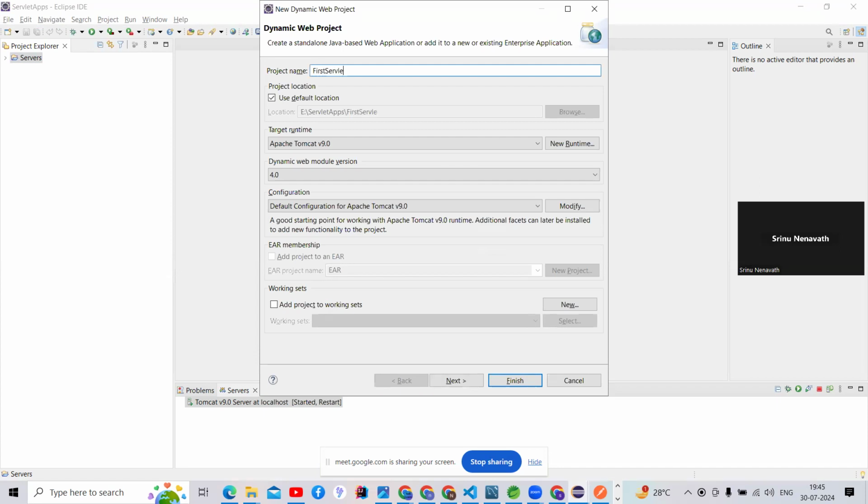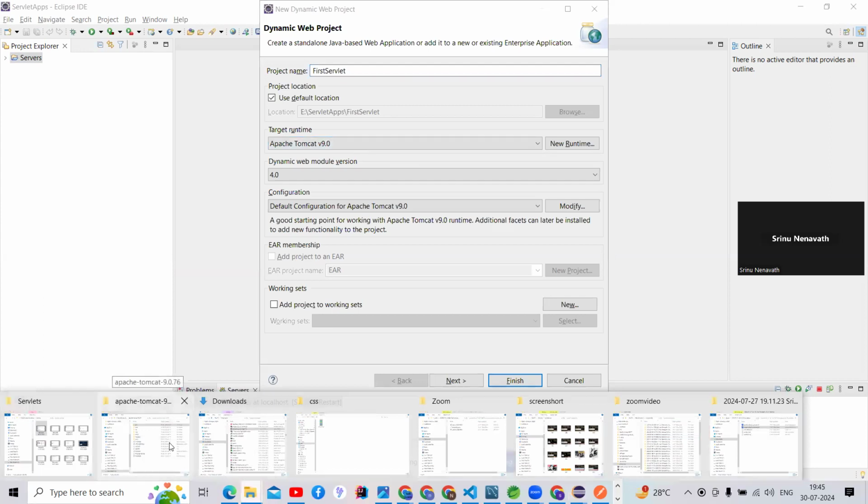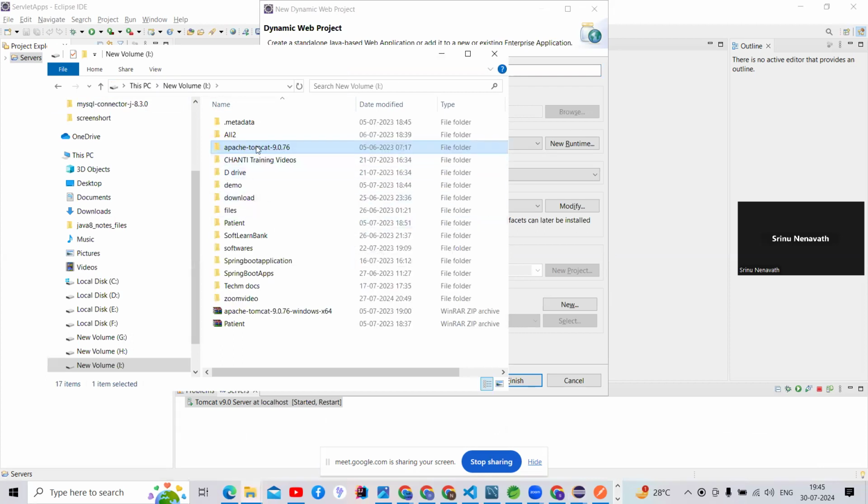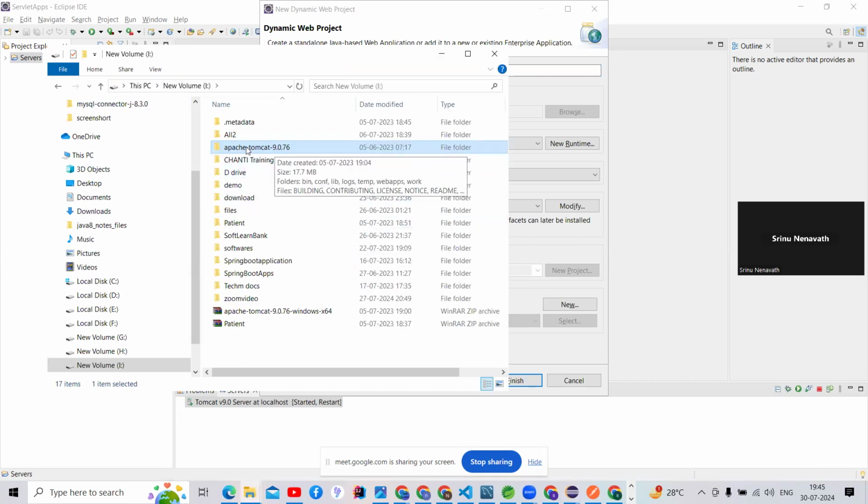FirstServlet. I'm giving my application name, and it is asking about the Tomcat server, guys. Initially we should configure the Tomcat server. Before this, you should have installed the Tomcat server on your machine. I have already installed my Apache Tomcat server. You can check here, guys. See, this is the Apache Tomcat server.